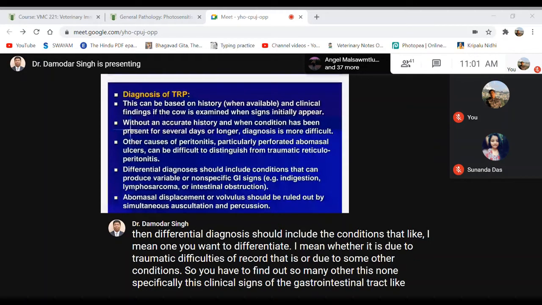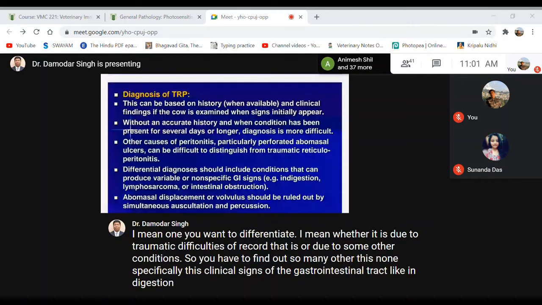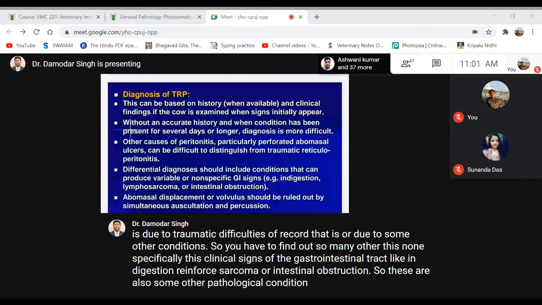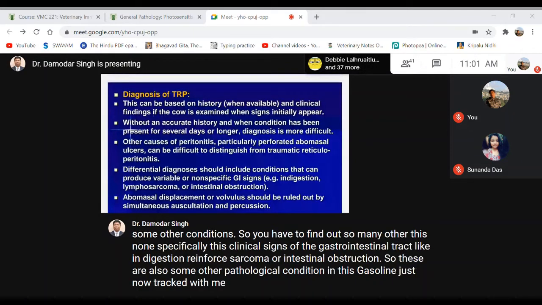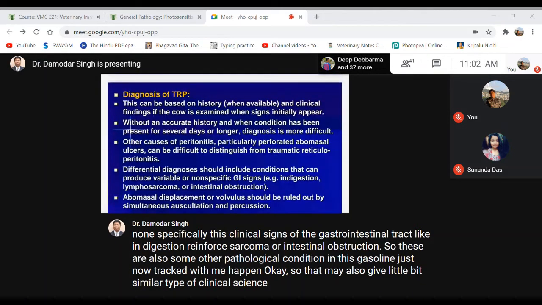These are other pathological conditions of the gastrointestinal tract which may give similar clinical signs and symptoms. That's why you have to differentiate whether it is due to indigestion, lymphosarcoma, intestinal obstruction, or traumatic reticuloperitonitis or traumatic reticulopericarditis.